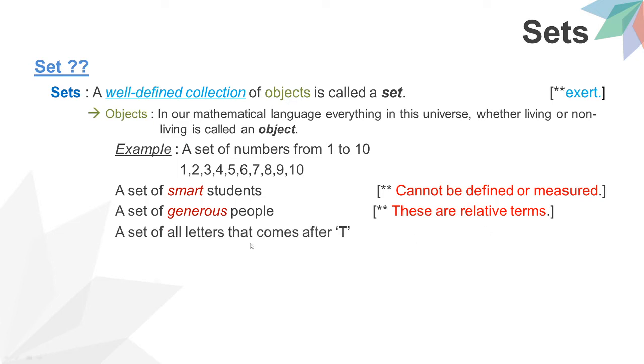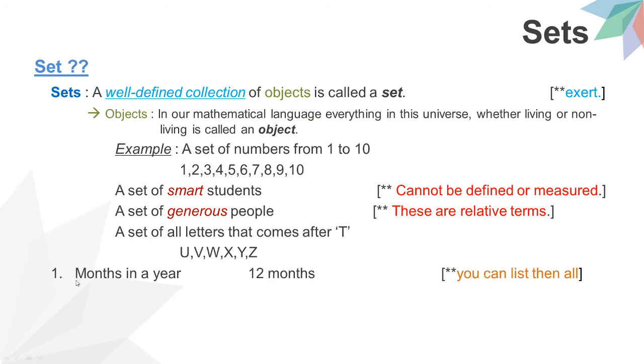A set of all letters that come after T. After T is U, V, W, X, Y, Z. So these are the set of alphabets which come after T, and we are stopping there. That is the exact collection. Now one more example: months in a year. We know that months in a year are 12, only 12, not more than that, not less than that. So you can list them: January, February, March, April, May, June, July, August, September, October, November, December.